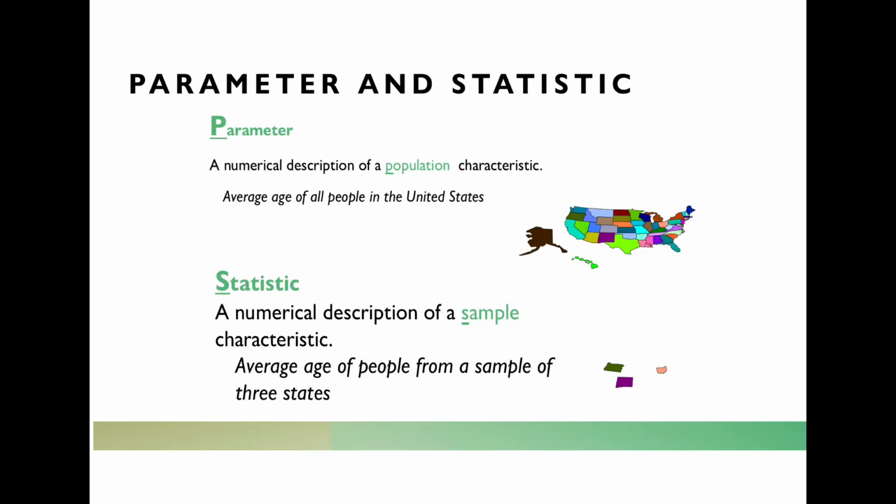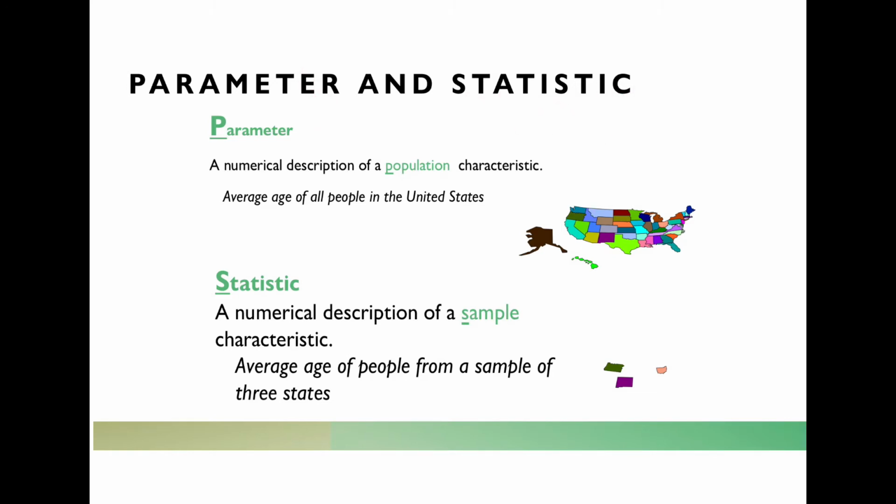We tend to think of all the numbers that we hear all the time as being statistics, right? They're numbers that describe people, places, and things. And yeah, that's kind of true. But in mathematics, we have a very specific definition. In fact, there are two different types of numbers that we generally see. One is called a parameter, and the other is called a statistic. And there is a difference between those.